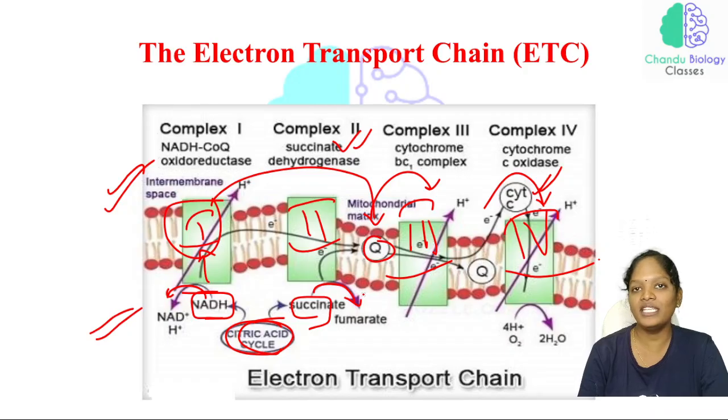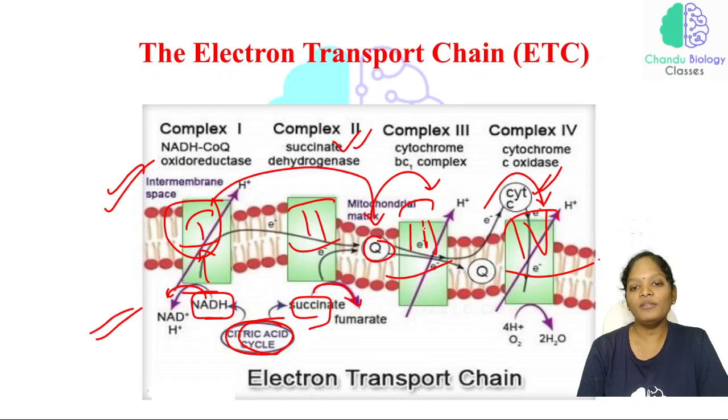We have studied in the Krebs cycle that FADH₂ is also converted into an oxidized state. Whenever any molecule is converted into an oxidized state, it releases a proton and an electron. The electron is now donated, and that is carried by coenzyme Q again.